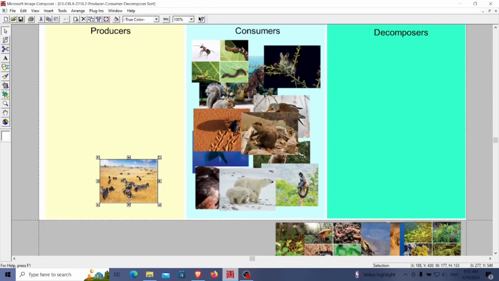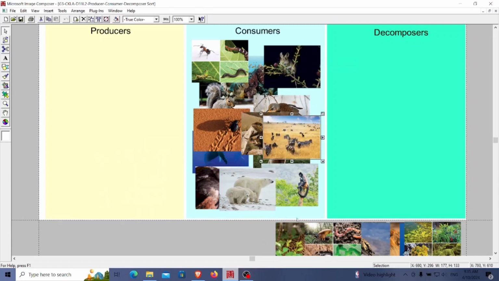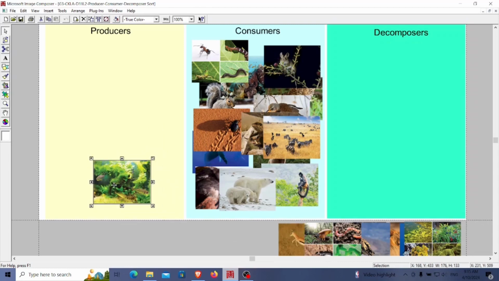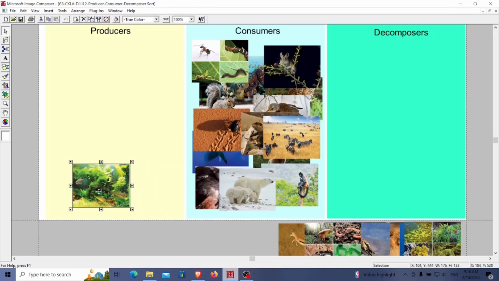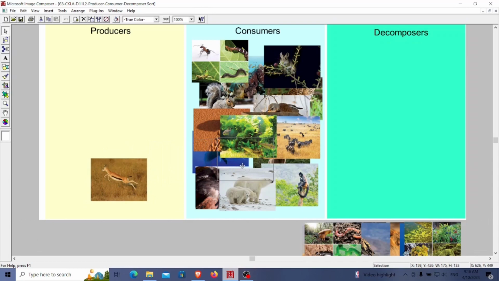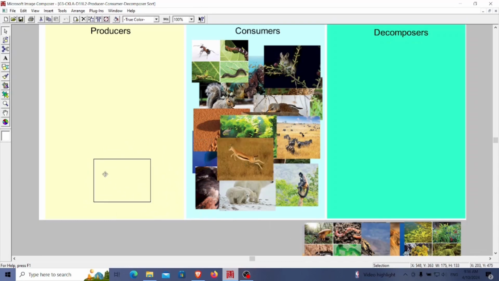Next is zebras and wildebeests. They are for consumers too, so let's add them to the consumer group. Next is jaguar. It is for consumers too, so let's add it to the consumers group. Next is freshwater fish. It is for consumers too, so let's add it to the consumer group. Next is antelope. It is for consumers too, so let's add it to the consumers group.